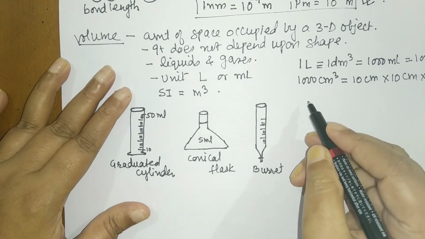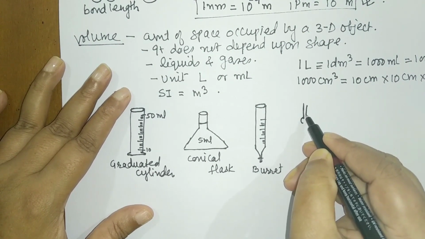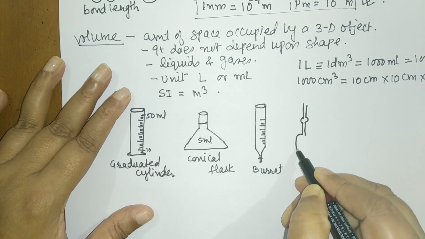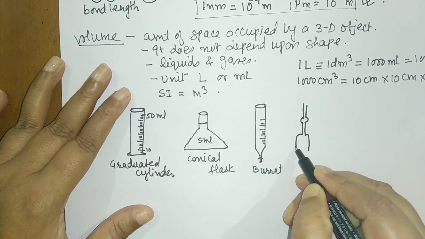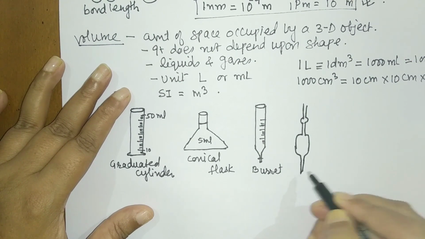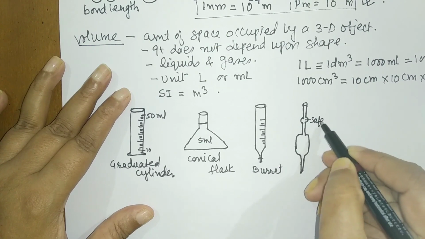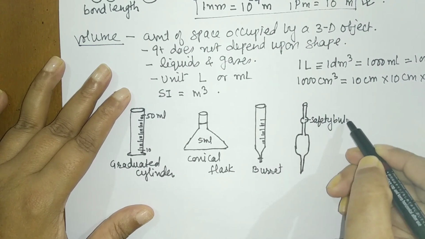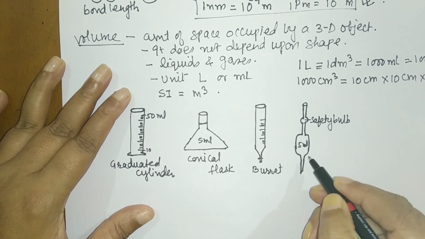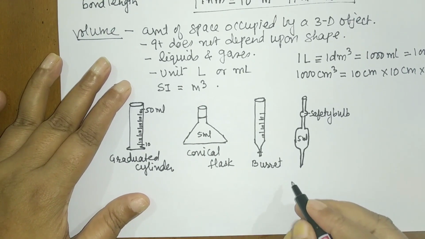Next is the pipette. What does the pipette look like? It looks like this. This is again a glassware which is used for titration. Here you have the safety bulb, and the capacity is written, for example 5 ml, 10 ml, 25 ml.